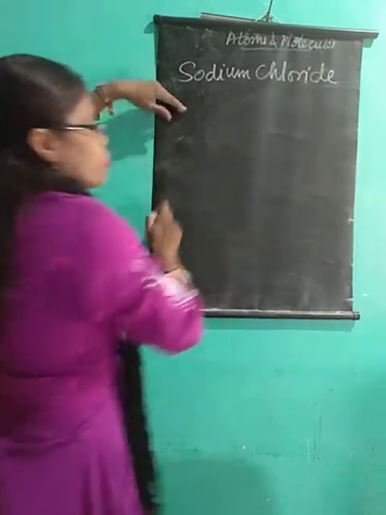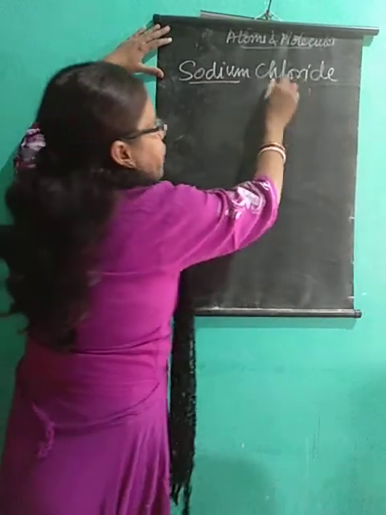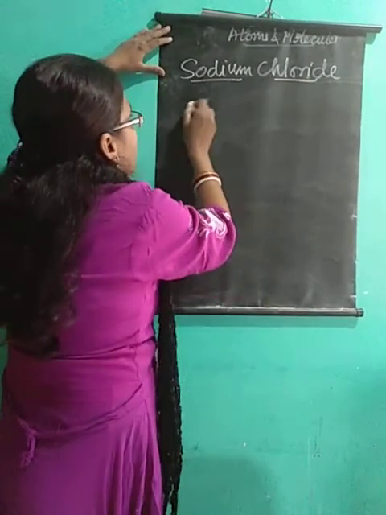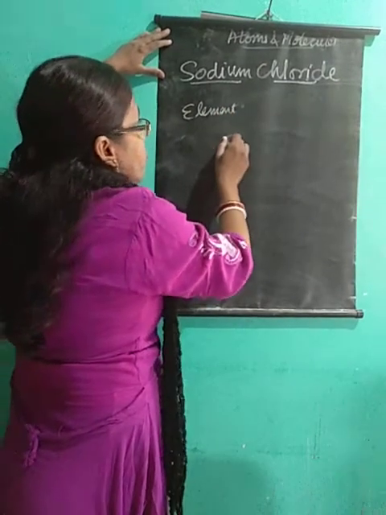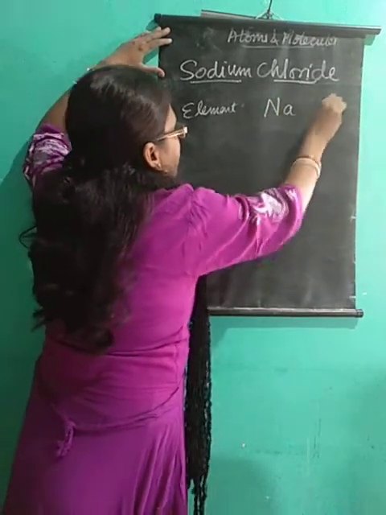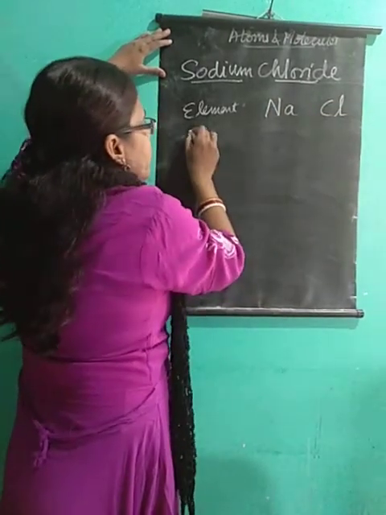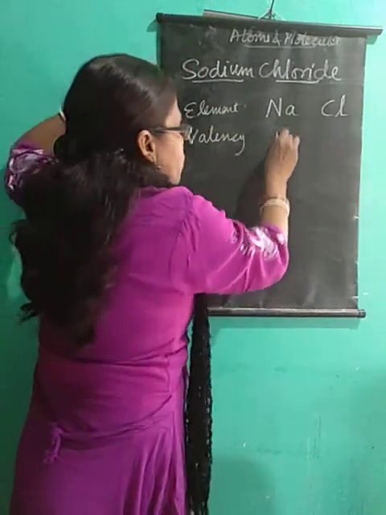We'll be dealing with this in detail. So sodium chloride, what does it contain? Sodium and chlorine. The elements present are sodium, that is Na, and chlorine. Then what is the valency of sodium? The valency of sodium is 1.